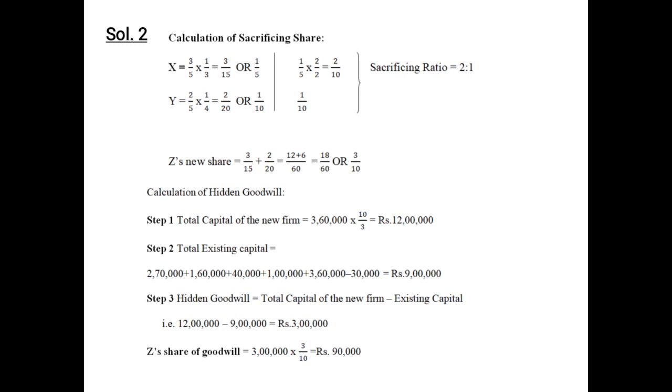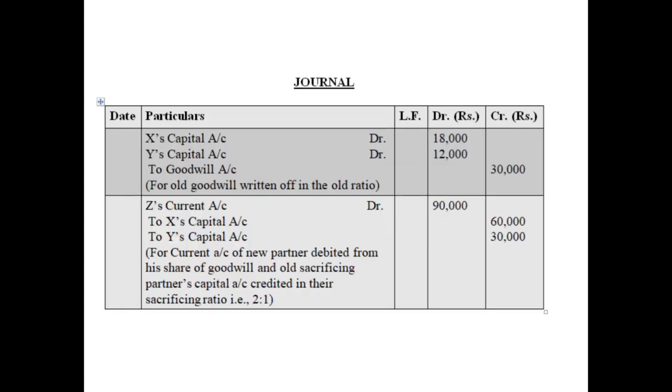And as we have seen in the question, no information is given to you whether he is bringing goodwill or not. So we will assume that he is unable to bring his goodwill, and therefore we need to pass a capital transfer entry. Let us have a look at the journal entry. The first entry is for writing off goodwill already appearing in the books.